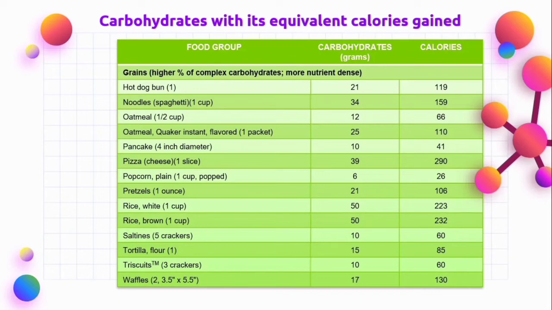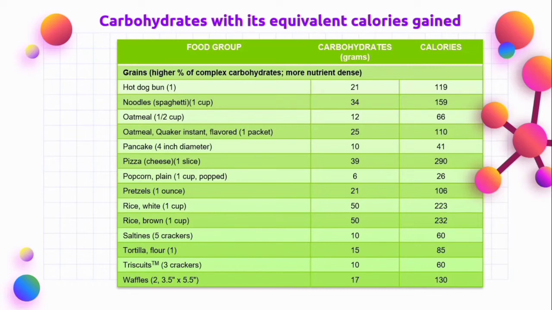One cup of spaghetti noodles has 34 grams of carbohydrates, and it is equivalent to 159 calories. 1/2 cup of oatmeal has 12 grams of carbohydrates and 66 calories. One packet of Quaker Instant flavored oatmeal has 25 grams of carbohydrates, which is equivalent to 110 calories. A 4-inch diameter pancake has 10 grams of carbohydrates and 41 calories. One slice of cheese pizza has 39 grams of carbohydrates and 290 calories.